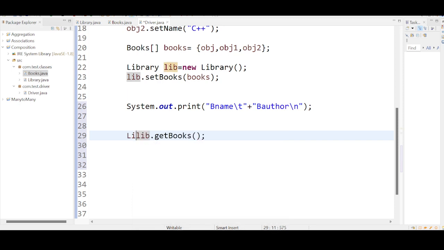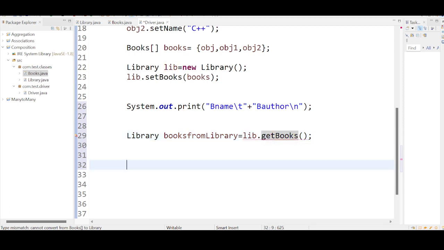I'm storing this again in books from library.